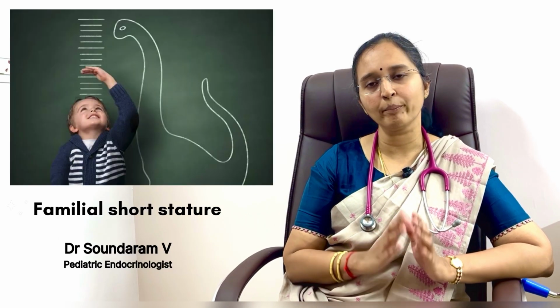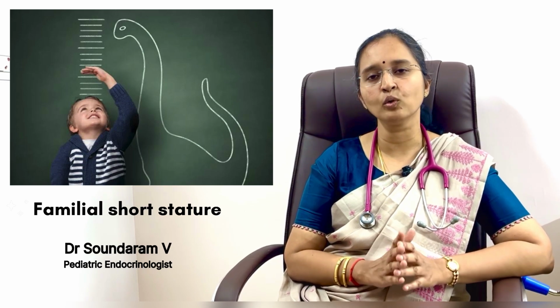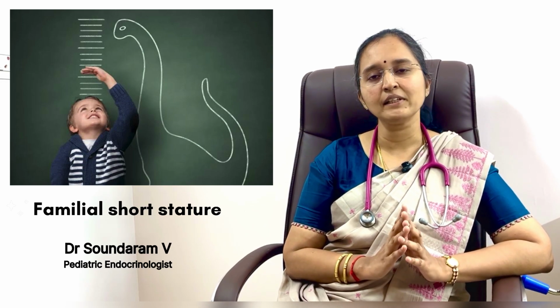Here, if you or your parents are short, then your child is inevitably going to be around the same height as you or your parents. This is called familial short stature.